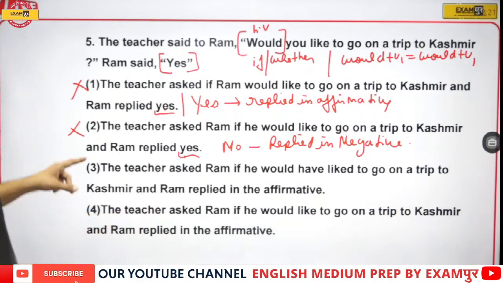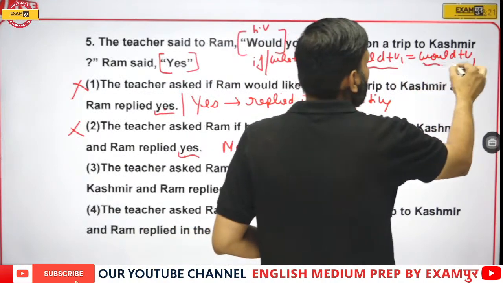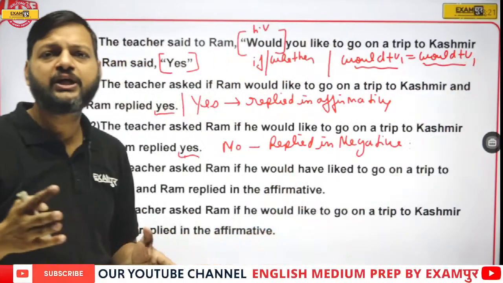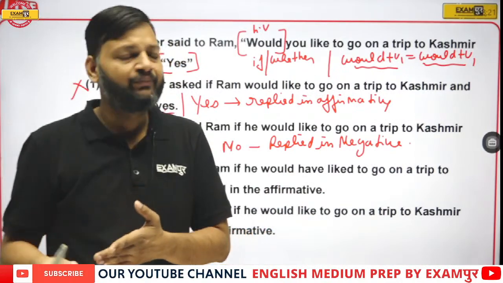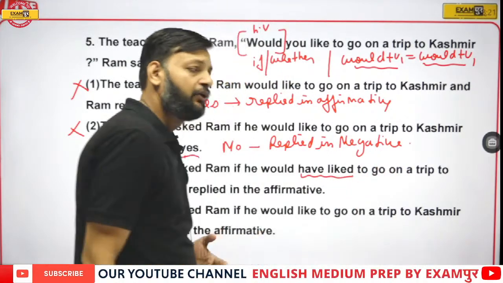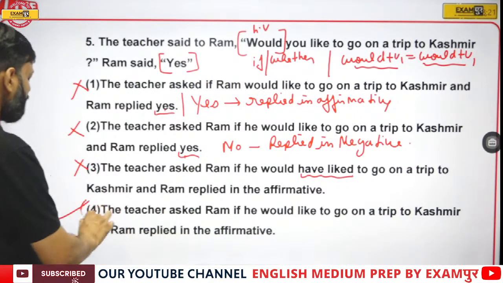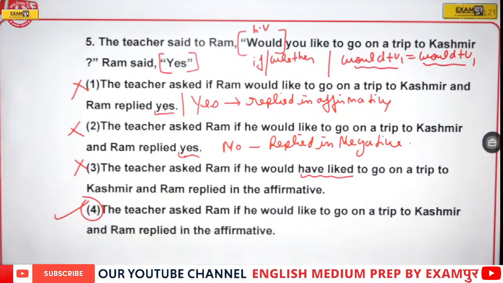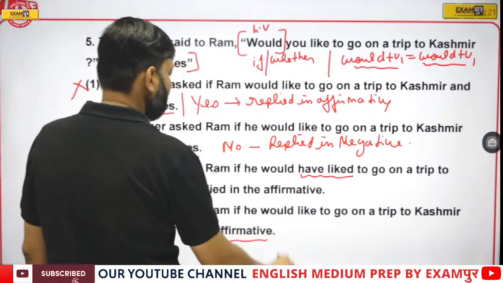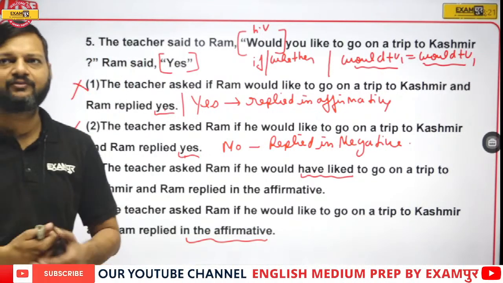Now option number 3, the teacher asked Ram if he would have liked. Now here, as I told you, would plus V1 remains the same in indirect. We do not change would plus V1 in any tense. But here in option number 3, would is followed by have liked, which is wrong. So option number 3 is also wrong. Option number 4 is the right answer. The teacher asked if he would like to go on a trip to Kashmir, and Ram replied in the affirmative.